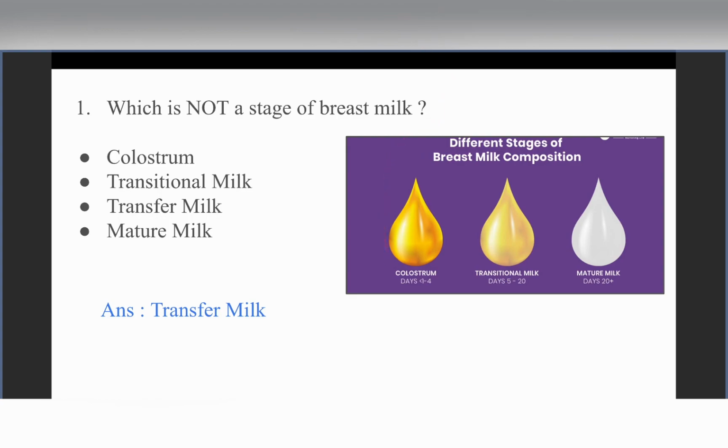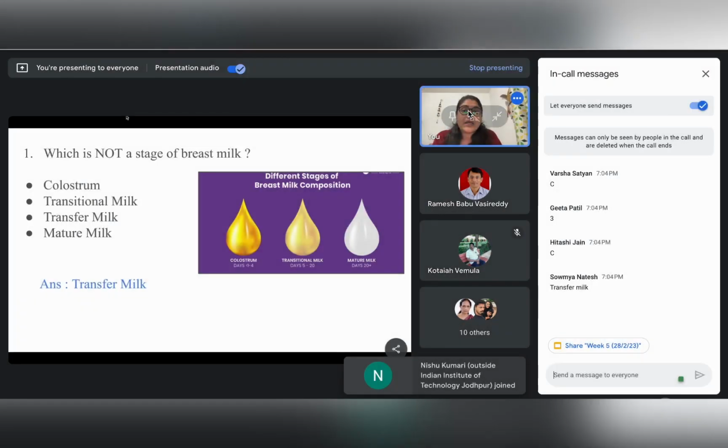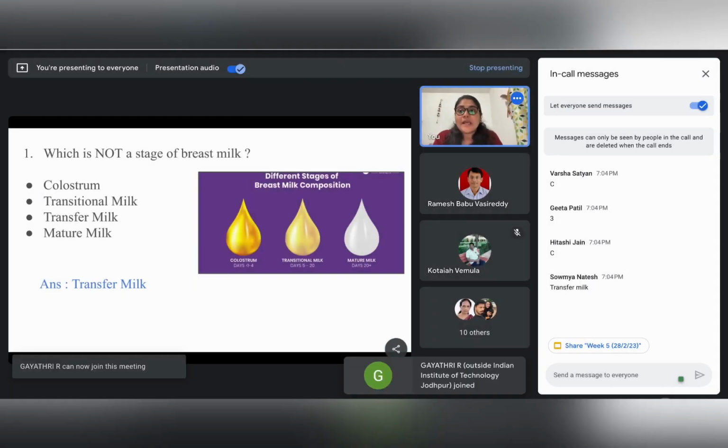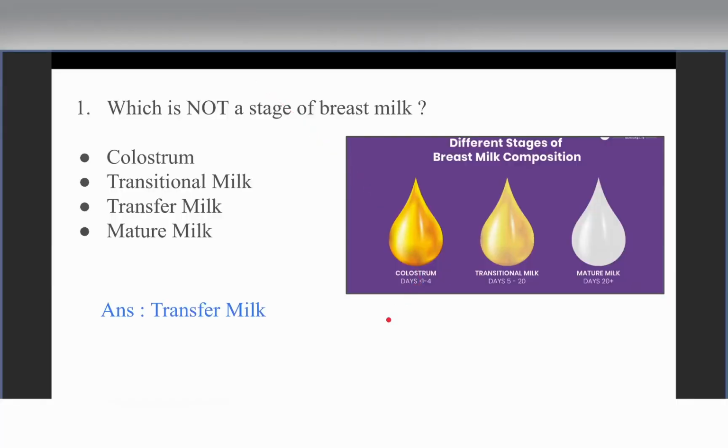It shouldn't be discarded. We have heard about a lot of people preferring to feed their babies honey or milk from different sources after delivery, and they also prefer to discard their colostrum thinking it is stale milk. But it is to be established again and again that colostrum is very significant, and it occurs for the first few days, that is from 1 to 4 days.